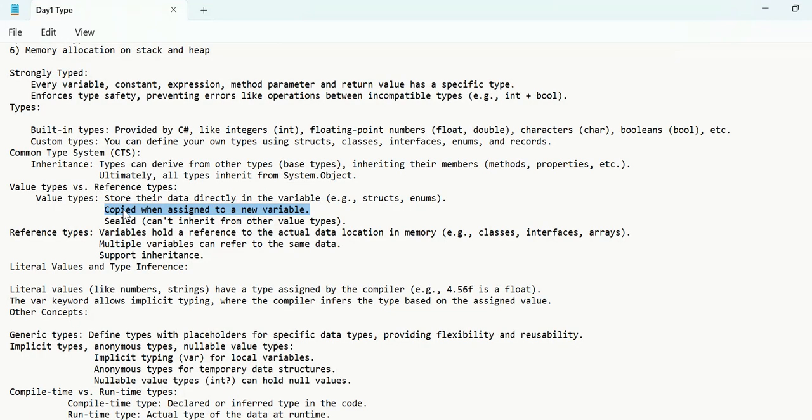So whenever an interviewer asks you, you can say this: value types store their data directly in the variable. For reference types, variables hold a reference to the actual data location in the memory. So value types get stored in the stack, and reference types get stored in the heap.